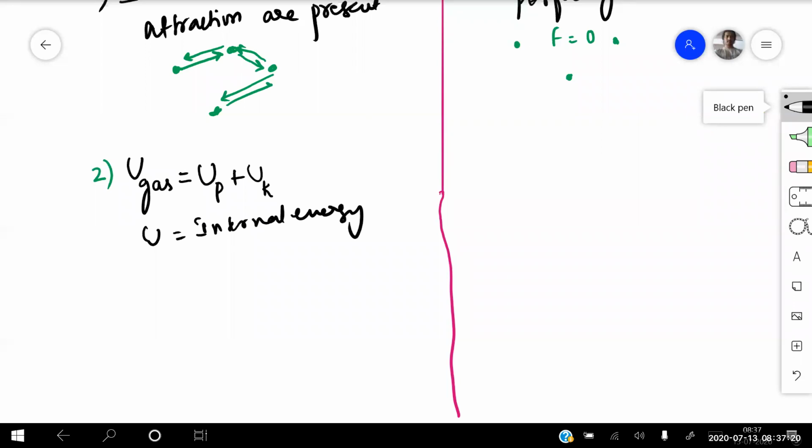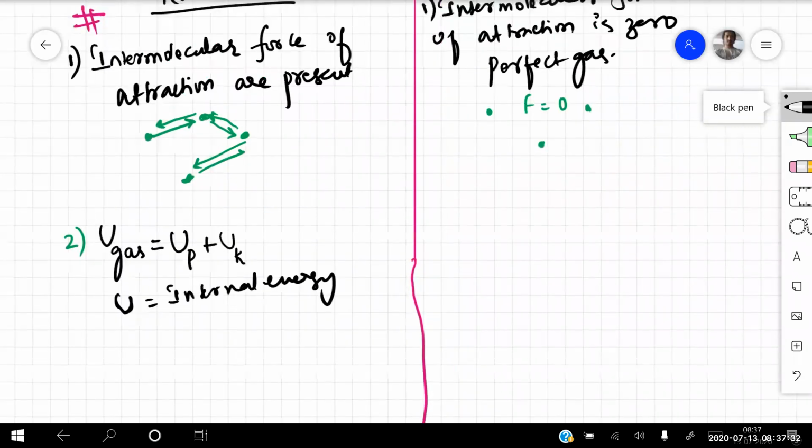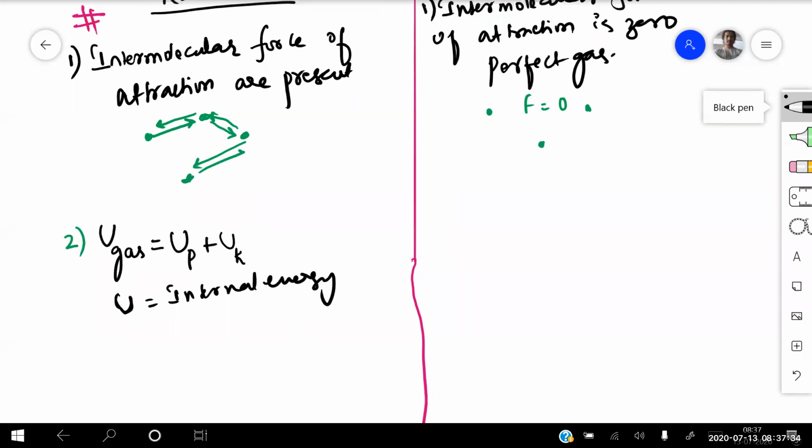U is known as what? Internal energy. So U of gas, the total internal energy of the gas, is always equal to the sum of potential energy plus kinetic energy. That means we have the potential energy and we also have the kinetic energy, because between the two molecules there is a certain separation and force present.